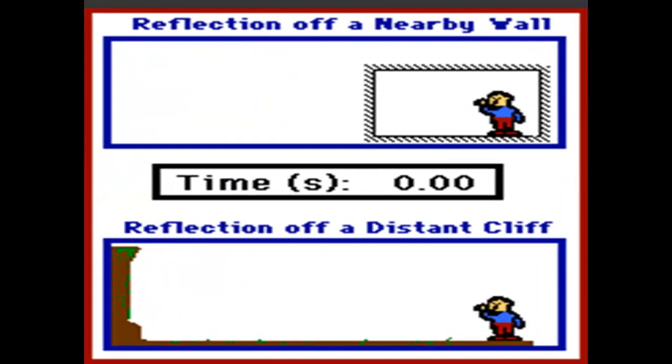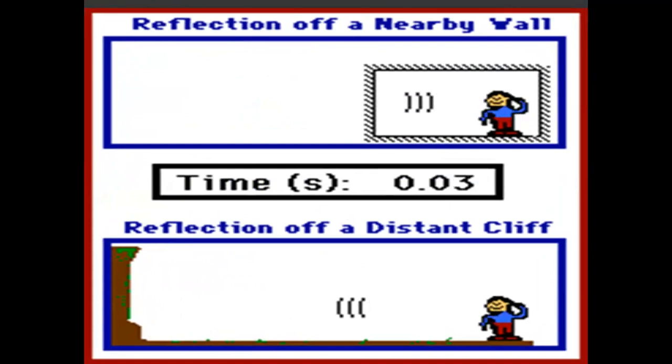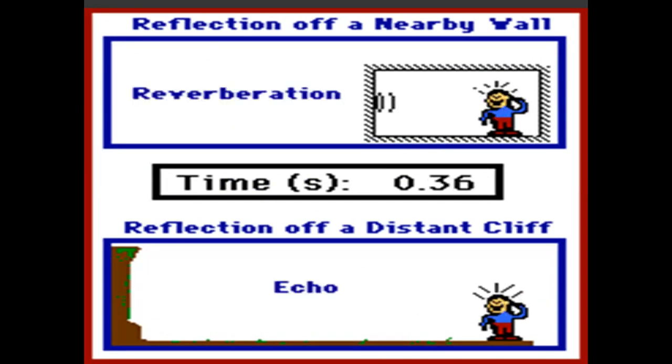We can do this interesting activity in an empty room or in a valley. You see also in the example the reflection from a nearby wall. The sound will come back early. If the reflecting surface is too far, then it bounces back and takes more time.